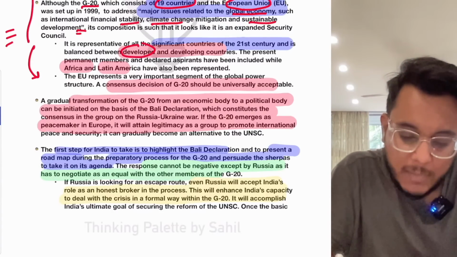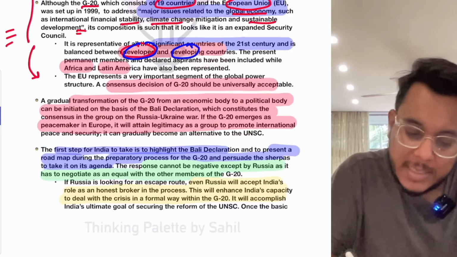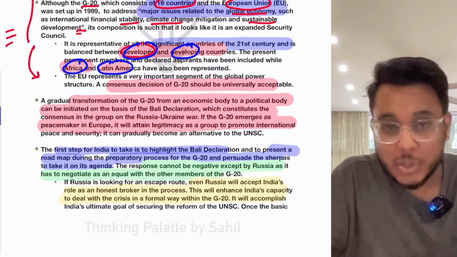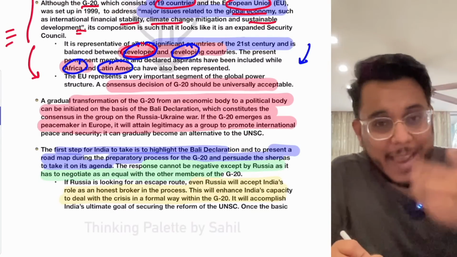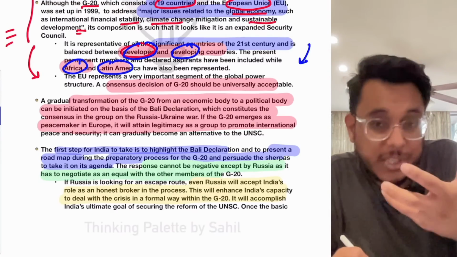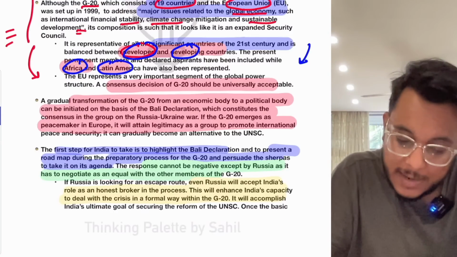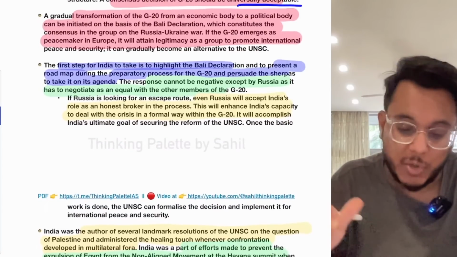It contains developed countries, developing countries, Africa, Latin America; all are represented there. So if any decision is reached in the G20, it will become universally acceptable because of the broad-based composition of the G20.